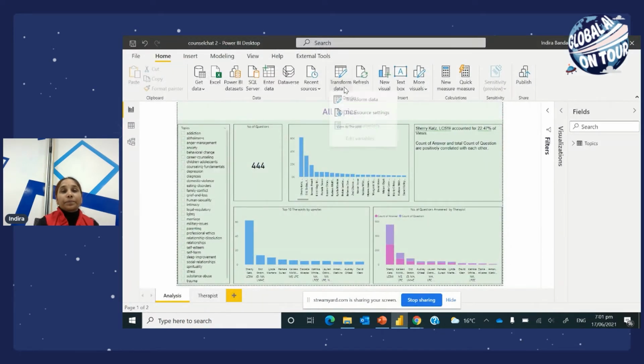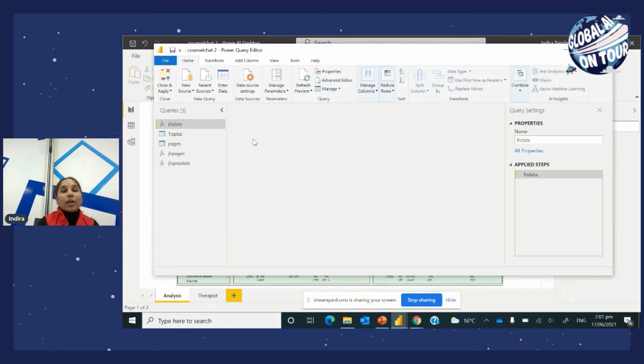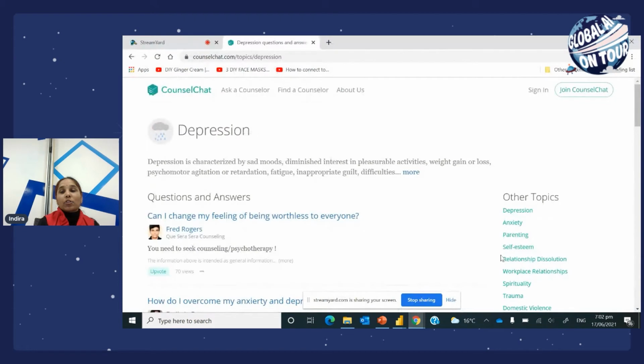In Power Query, we created a function that takes in the page number and the topic, because if you look at the topics, we have created an Excel sheet with these topics.